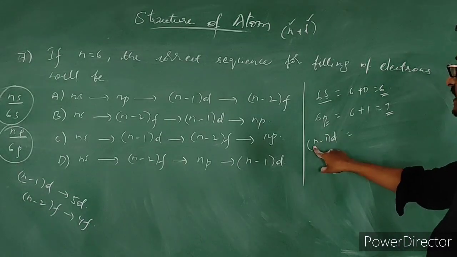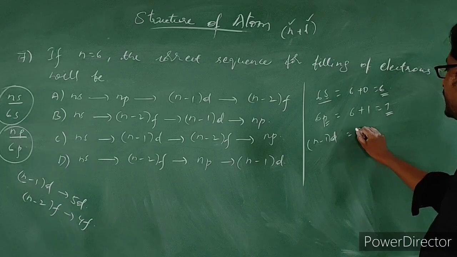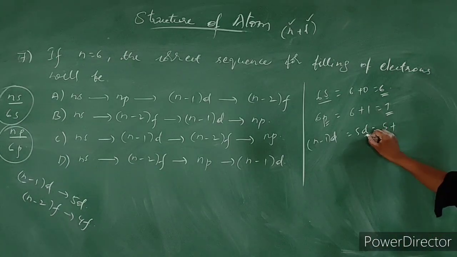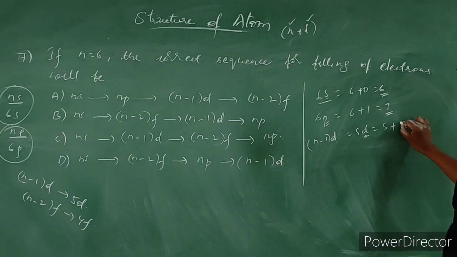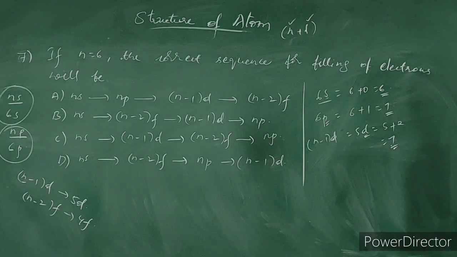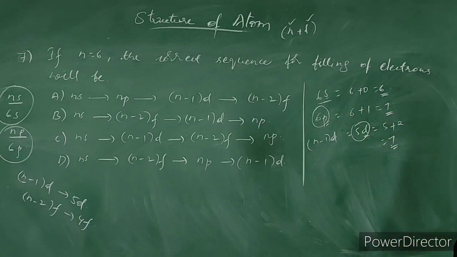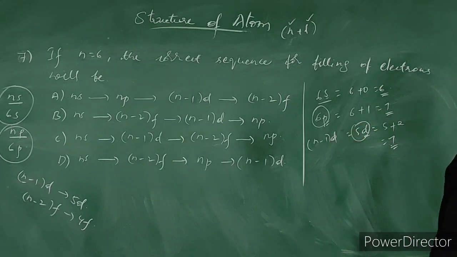In the same way, (n minus 1)d. Here n is 6, 6 minus 1 means 5d. The n value is 5 here, and the l value for d is 2, so this is also equal to 7. Here, 6p and 5d have the same n plus l value, but which will have more energy?